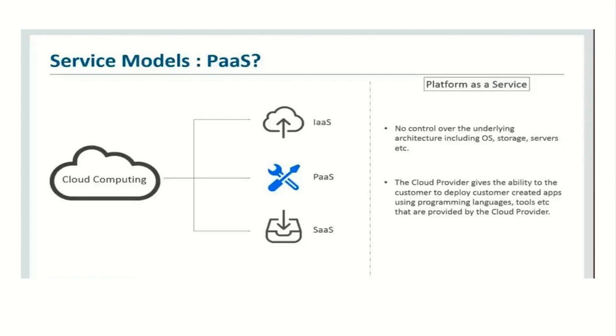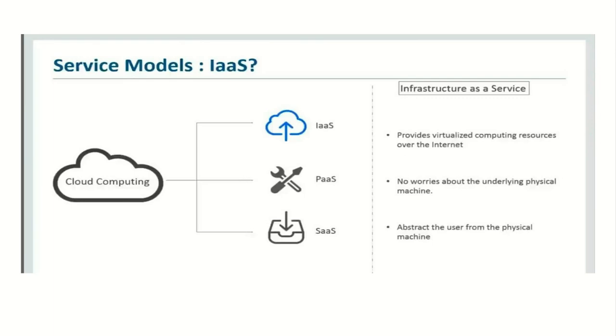At last we have IaaS, that is infrastructure as a service.